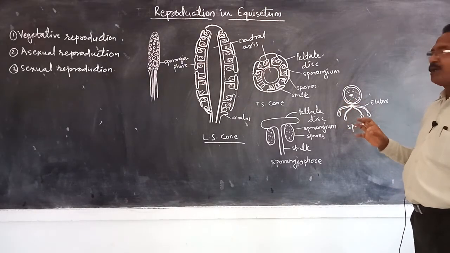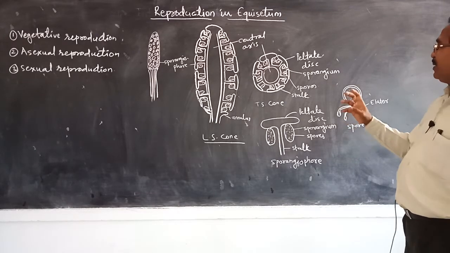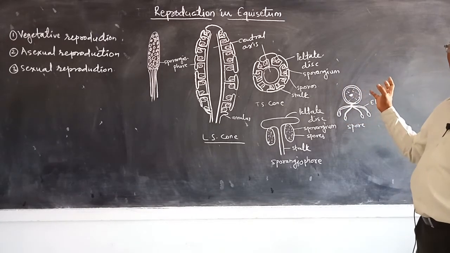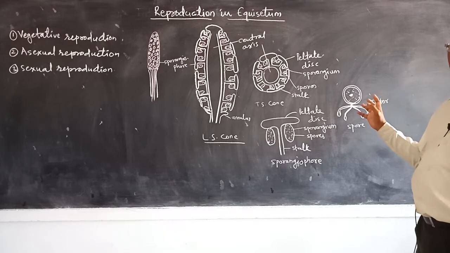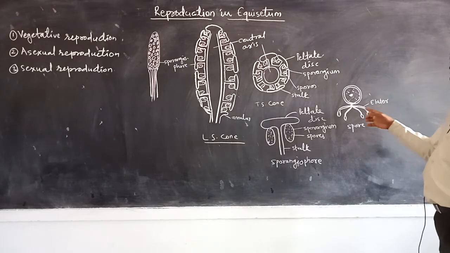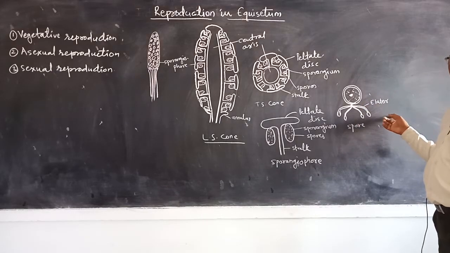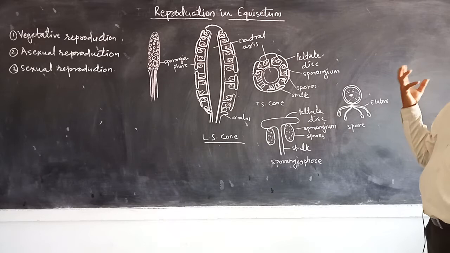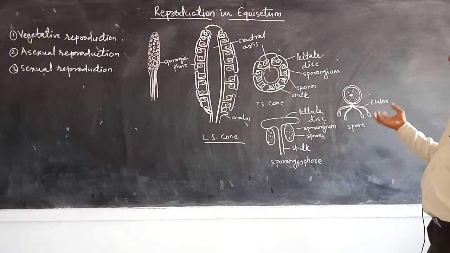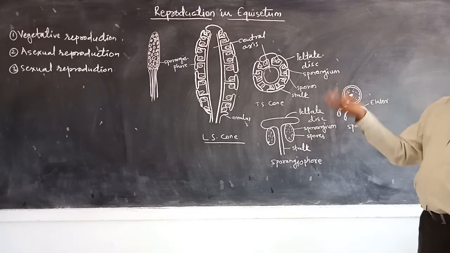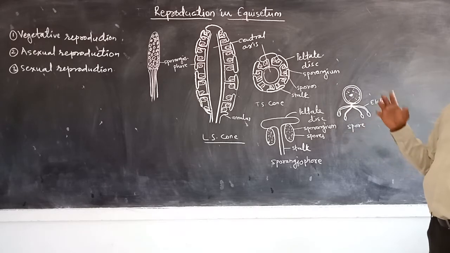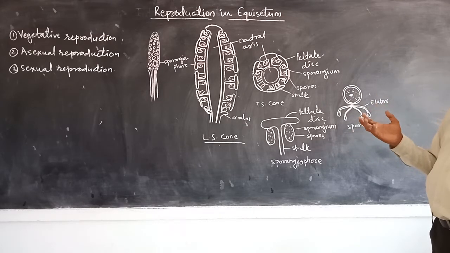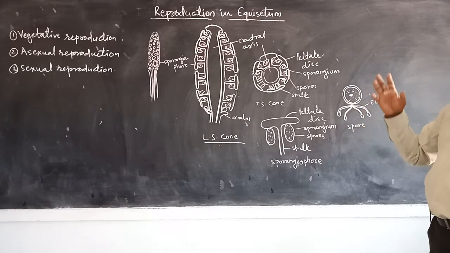The perispore, after formation of spores, splits and forms 4 elaters. Means these elaters are formed from the perispore, or it is also called the epispore, and it helps in the dispersal of spores. Means it keeps the spores bound, and they are carried away by wind.